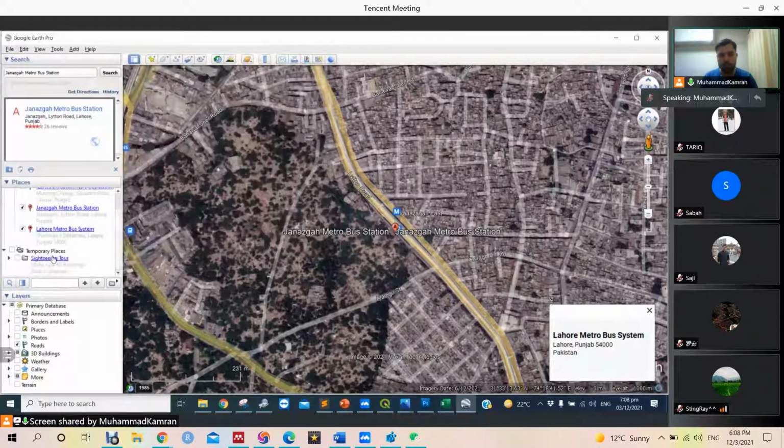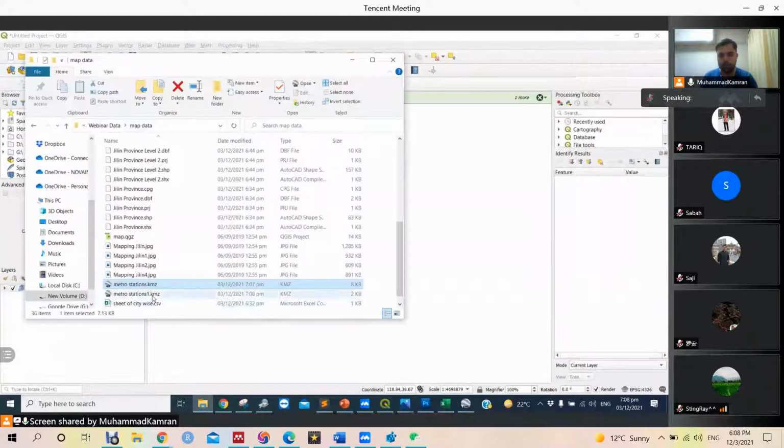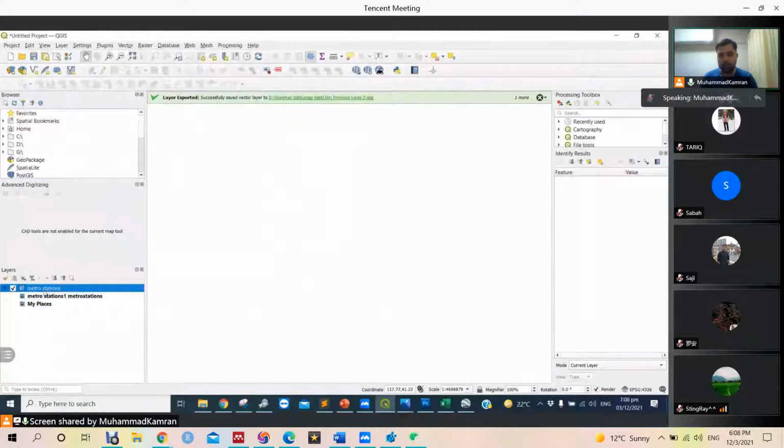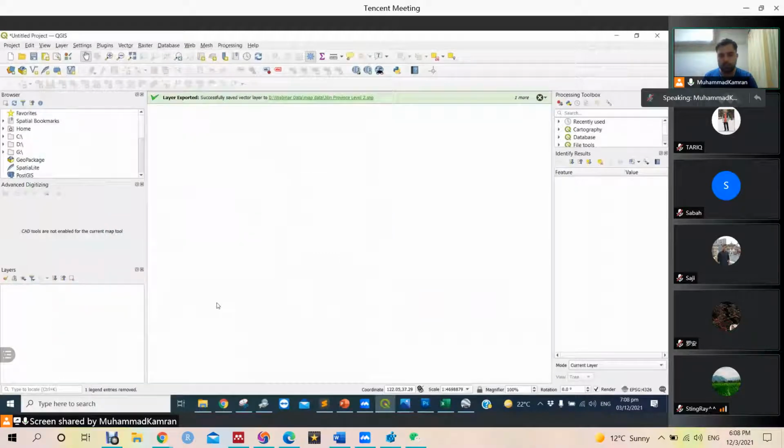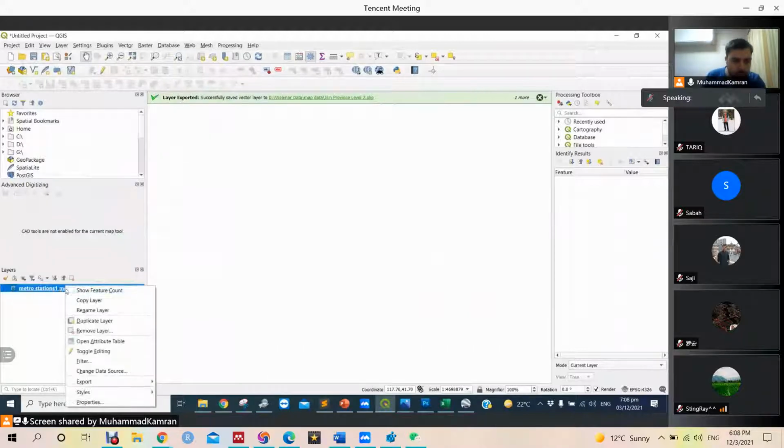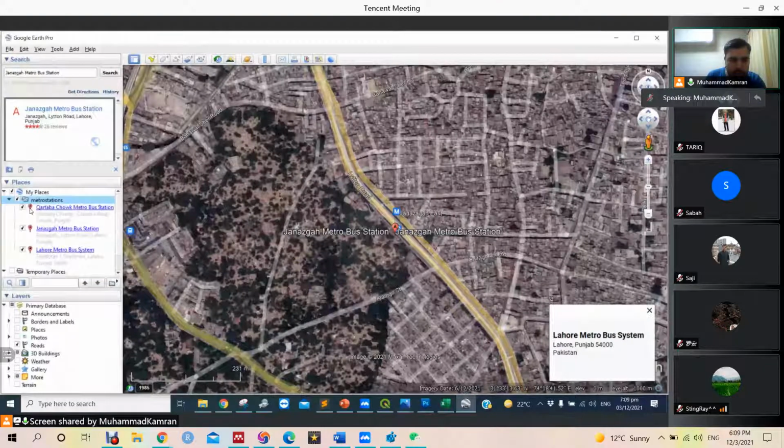This sightseeing tour, which is given by Google Maps, was making the problem. So this is the file that we just saved. Remove. Why is it not showing? These are points.